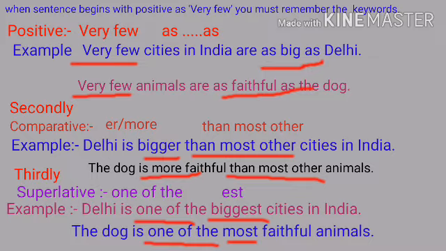So when the sentence begins with positive as very few, you must memorize the key words in positive: very few, as and as.